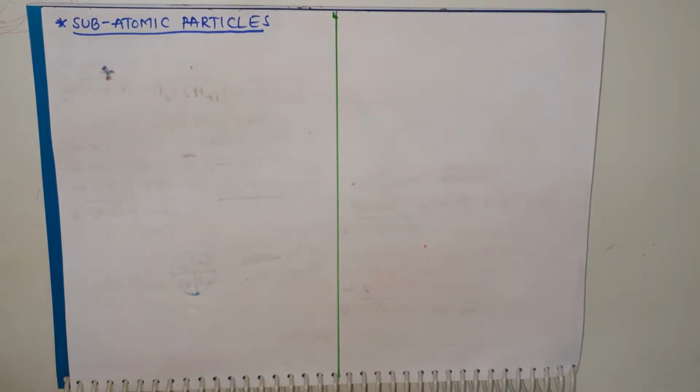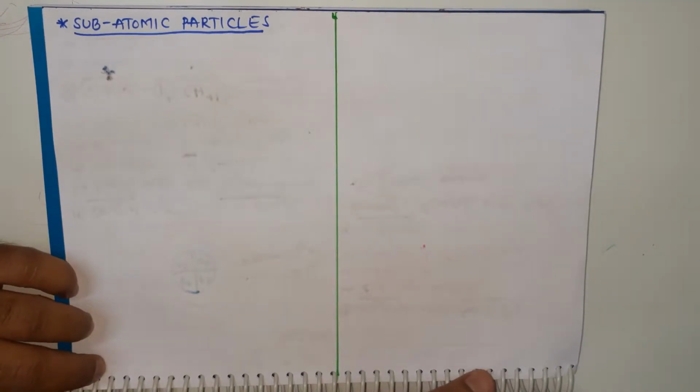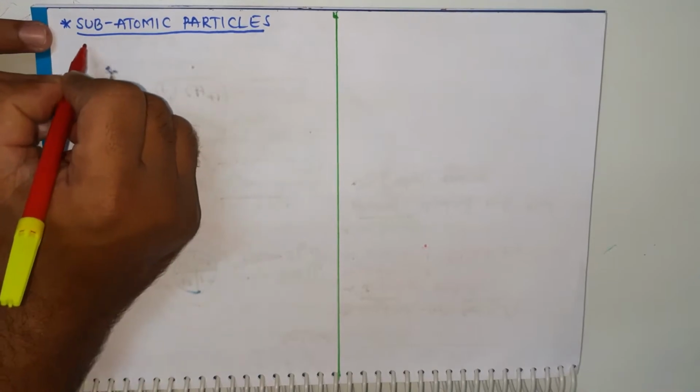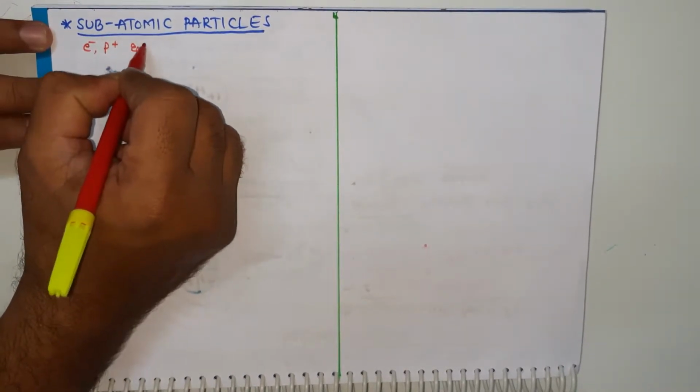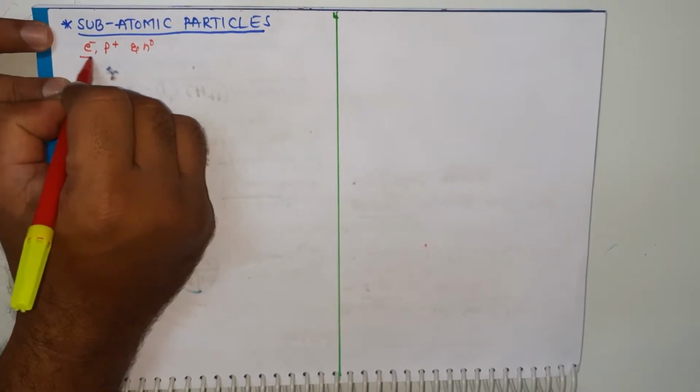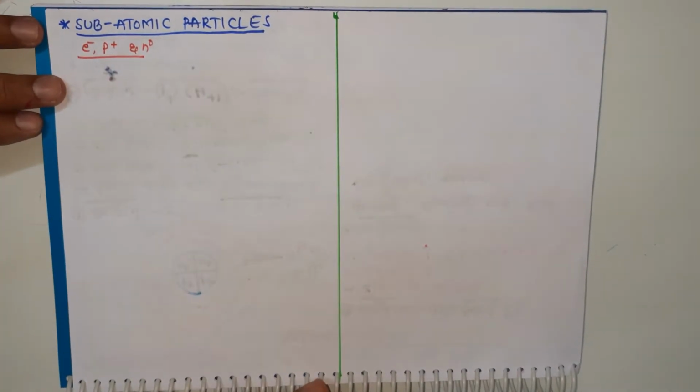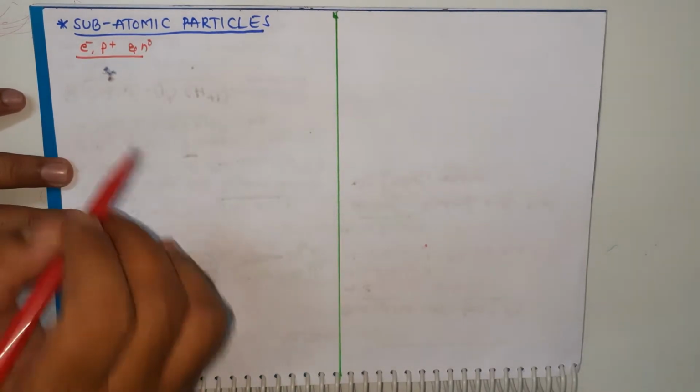Today we are going to learn about subatomic particles. Subatomic particles are electron, proton and neutron. These are present in atoms.